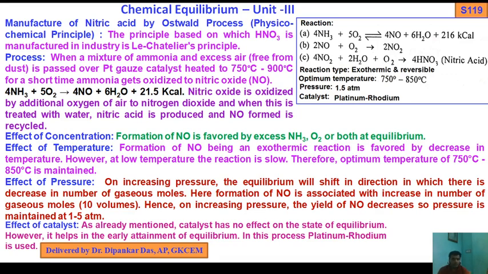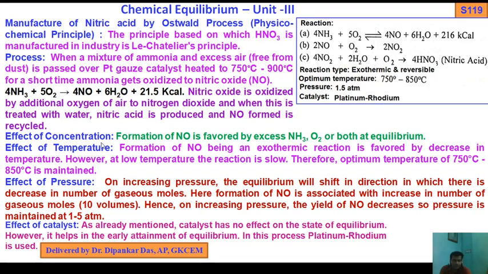Now the parameter of effect of concentration, on which the equilibrium shifts towards left or right, or there will be no change. Formation of NO is favored by excess of ammonia. So in this first step, formation of NO is favored by excess of ammonia or O2, or both, at equilibrium.